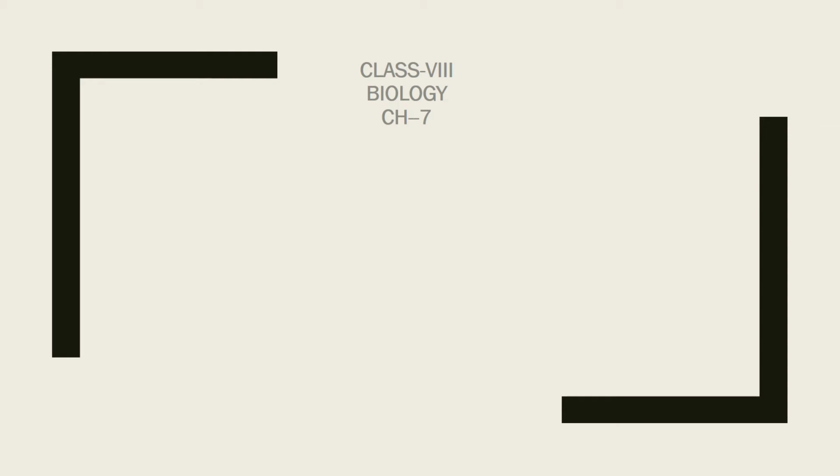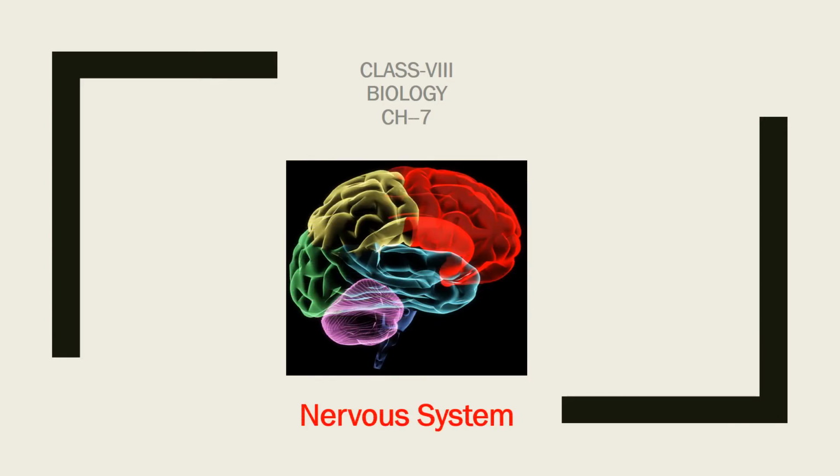Today we are going to start chapter 7, that is the nervous system. Student, in previous class you have learnt about nervous system. So in this class we will discuss about central nervous system, peripheral nervous system, autonomic nervous system, reflex action, involuntary and voluntary actions in detail.